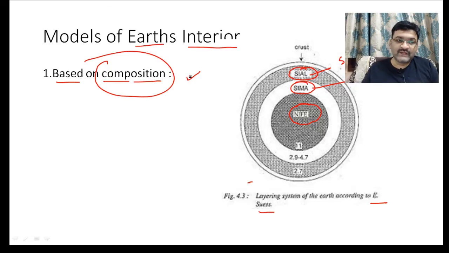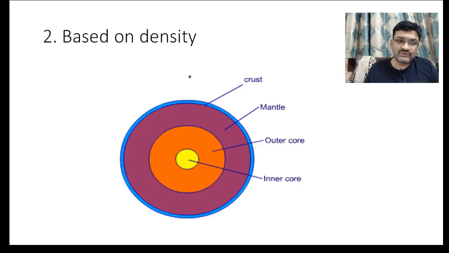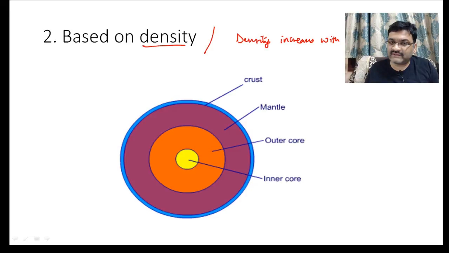Now the second model that was proposed was based on density. The density of the earth increases with depth. The surface of the earth has the least density, and that layer is known as crust. The intermediate layer is known as mantle, and the innermost layer is known as core. Core is going to have the highest density, right?